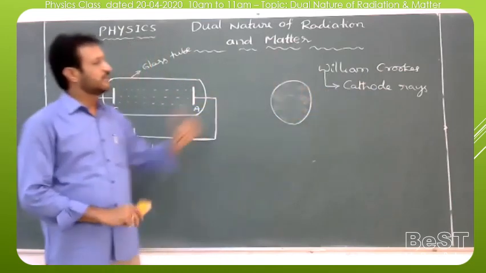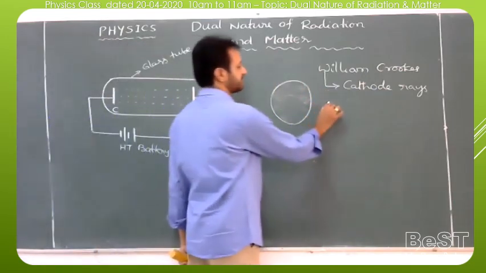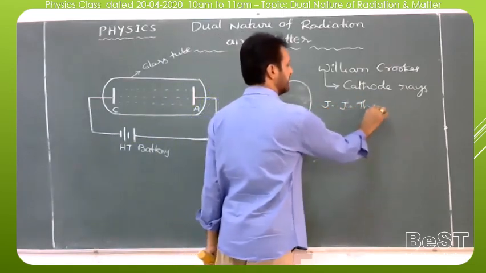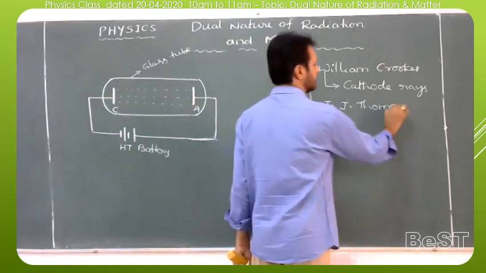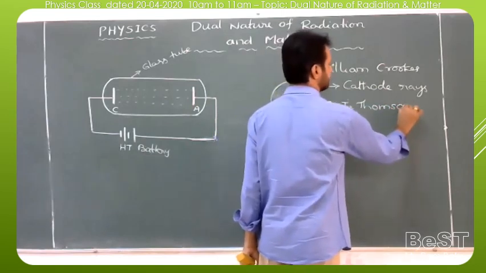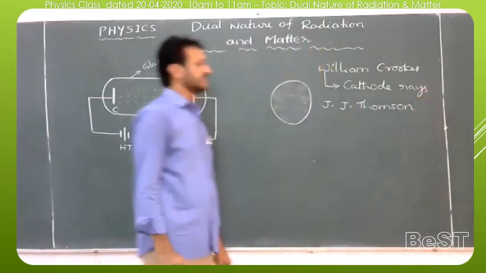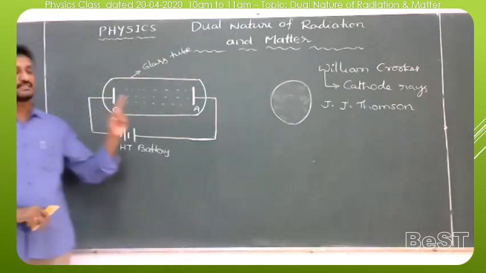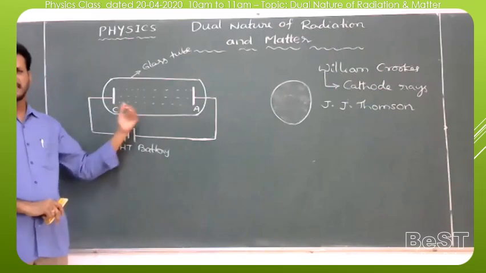After that, one scientist, J.J. Thomson, also conducted the same experiment.